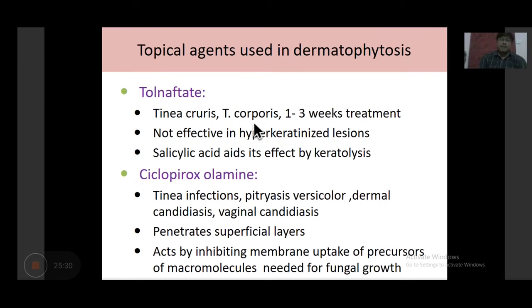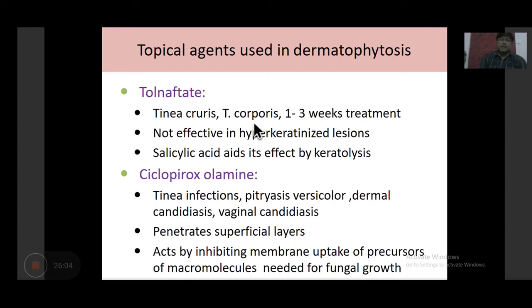Now the last four slides, and we are done. So topical agents used in dermatophytosis are tolnaftate. You can see these preparations in various ointments. So it can be used for treatment of tinea cruris and tinea corporis along with the systemic drugs. We can use these topical agents as an adjunct to those systemic treatments. So 1 to 3 weeks of treatment is required. It is not effective in hyperkeratinized lesions because the entry and the penetration is also less.